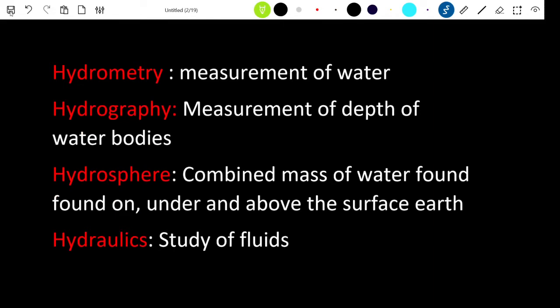Hydrosphere is a part of the biosphere in which the water mass exists. That is, the combined or total quantity of water found on the earth is what you call the hydrosphere. Now, hydraulics is a study of fluids, which can be fluids at rest or in motion.